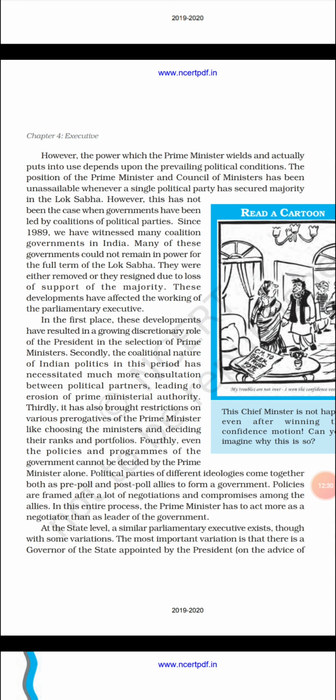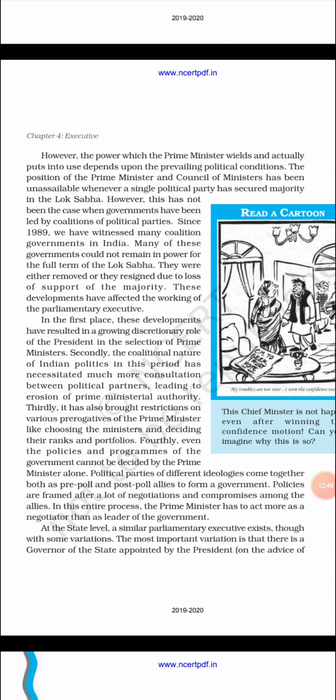Because if something like that happens, if the Prime Minister's position is vacant, at that time the President has the power. We have already discussed this, right? The President will elect the Prime Minister. So sometimes the President has to select the Prime Minister, number one.